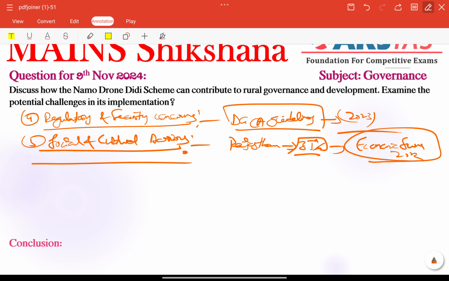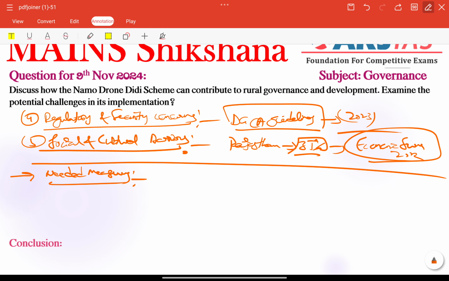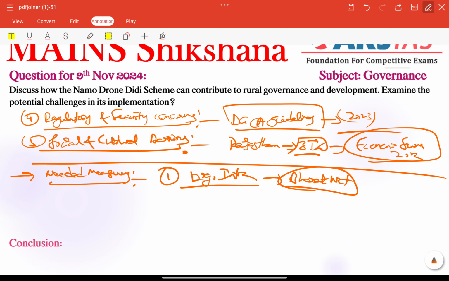Very important fact. Next, finally, we need to include some needed measures here. Simply we can connect some suggestions or solutions to whatever challenges or problems we have. Here we can talk about how we need to strengthen digital infrastructure, because that is the major challenge. Digital infrastructure needs to be strengthened through whatever we have already. BharatNet program is the project for better connectivity.